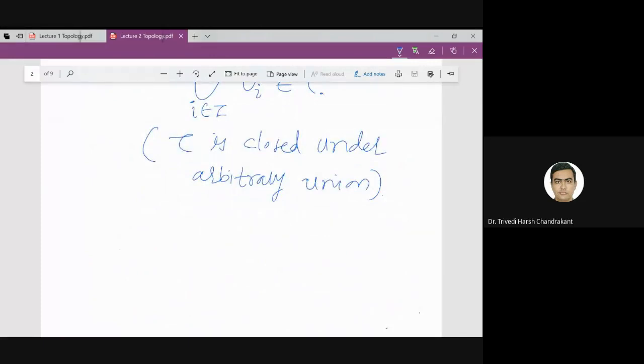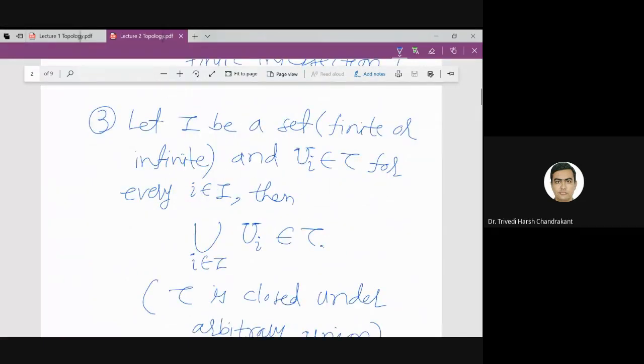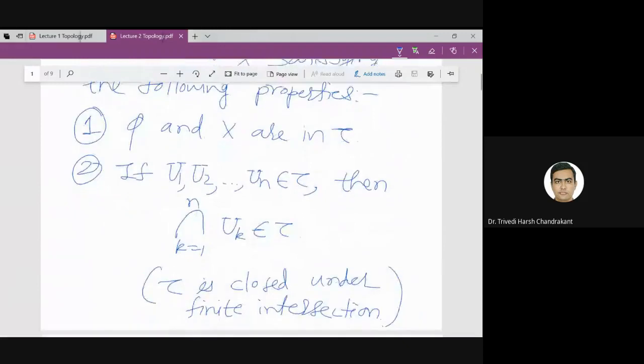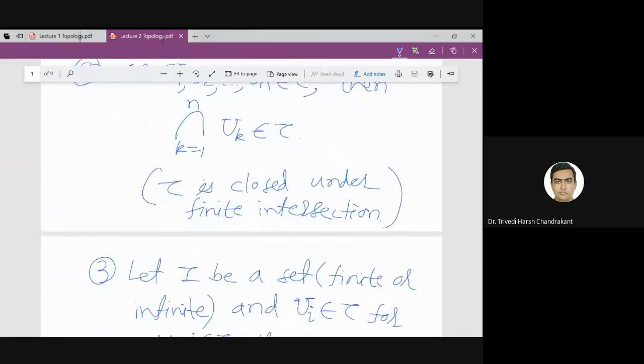So this is the definition of the topology.